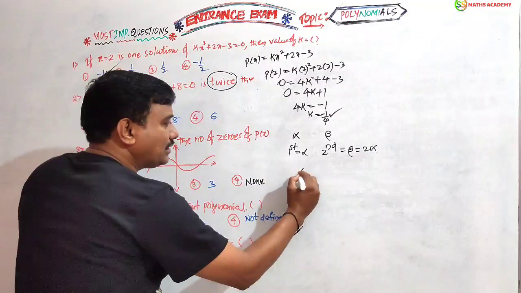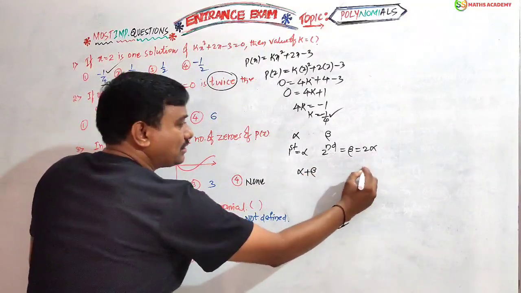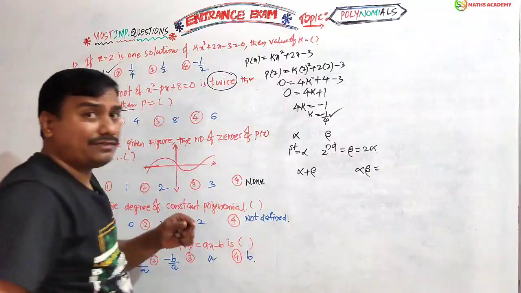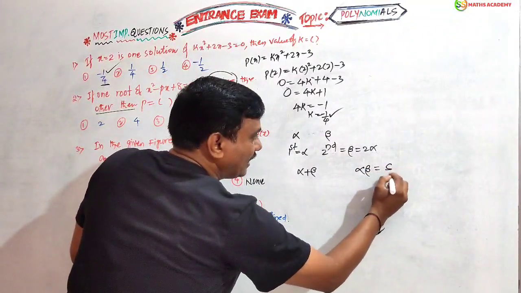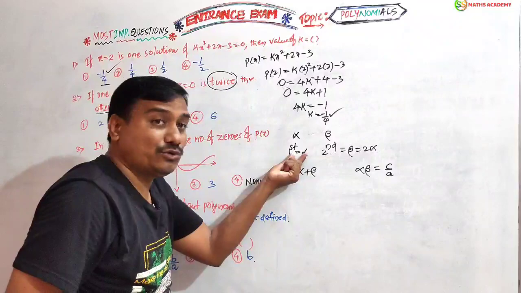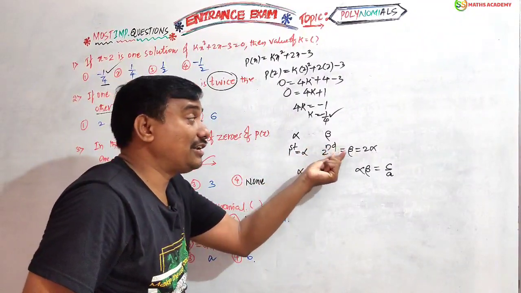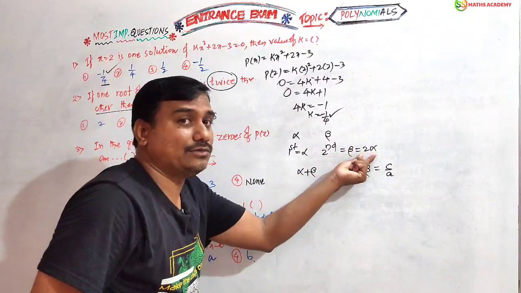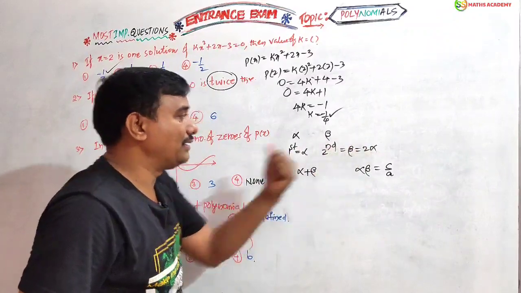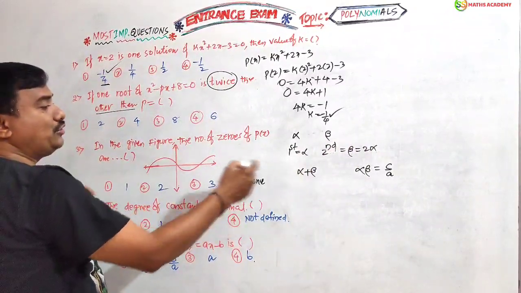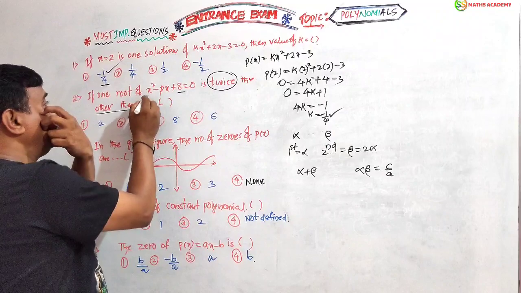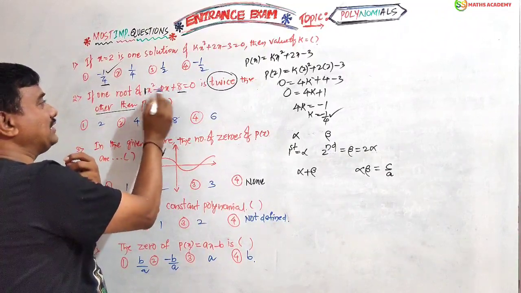Now I am going to do that. Sum of the roots, product of the roots. Friends, the product of the roots formula is c by a. The first root I consider is alpha. The second root beta is considered as 2 alpha, meaning it is double. Now alpha into beta is c by a. C means constant, a means x square coefficient: 8 by 1.